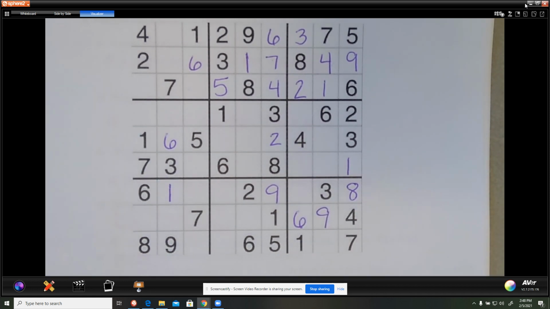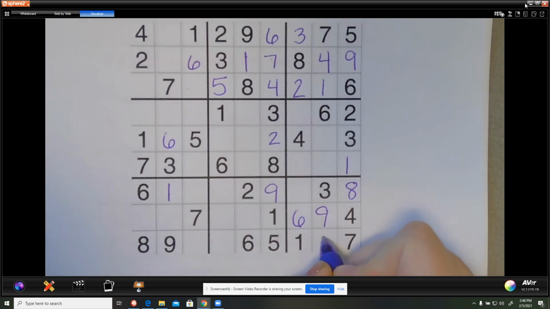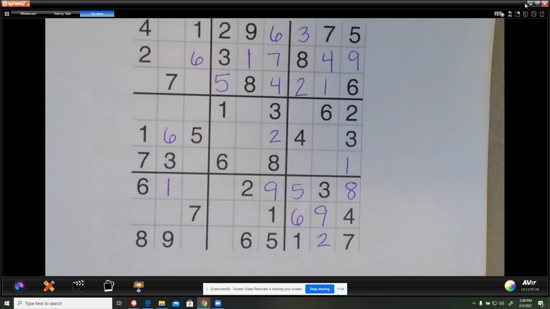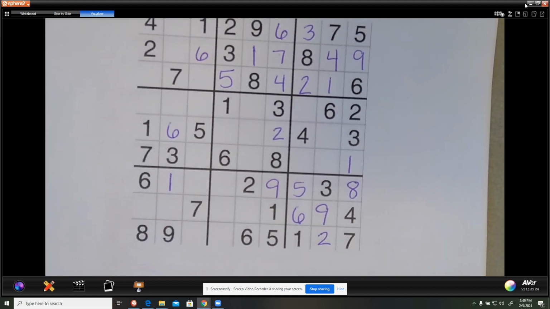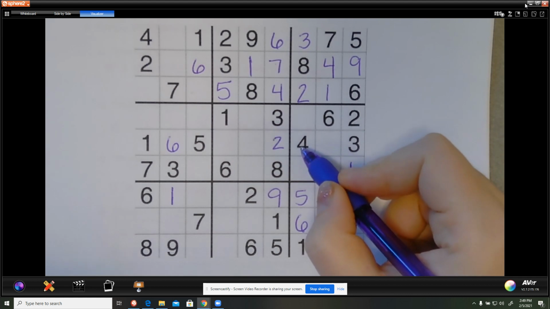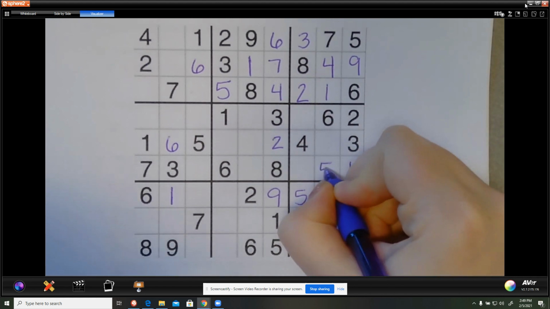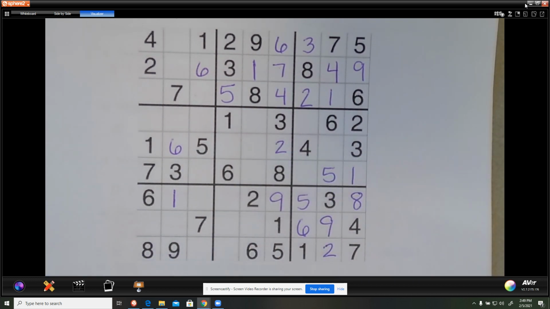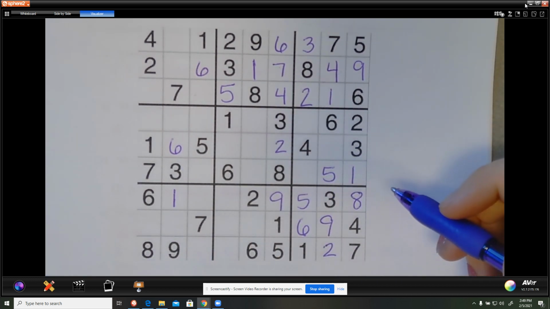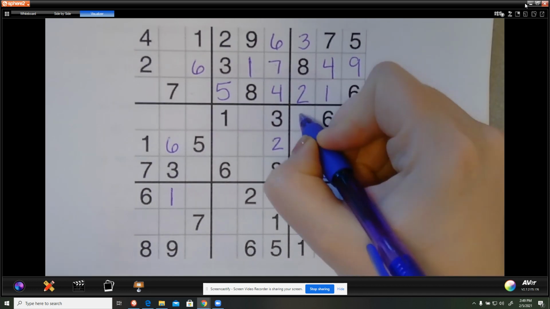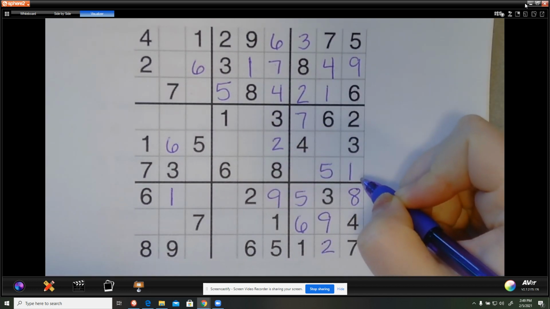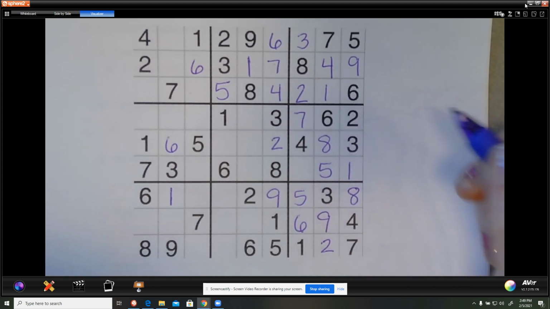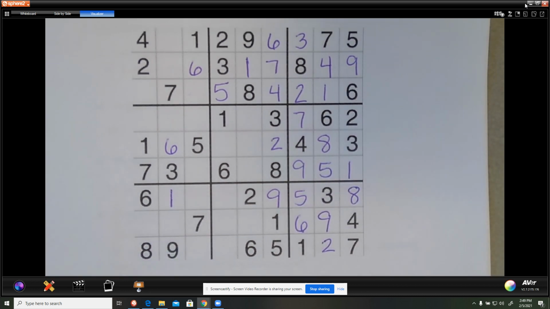Okay, then I can try this again. 1, this has to be a 2, 3, 4, 5. So if you get 1, then some more open up, things like that. 1, 2, 3, 4. Either of these, this has to be a 5. Can't be in this column, and it can't be in this row, so it's got to be that one. 6, 7. Got 8 and 9 left. Cannot be an 8 here, so this has to be the 8. And that's the 9. Wonderful.